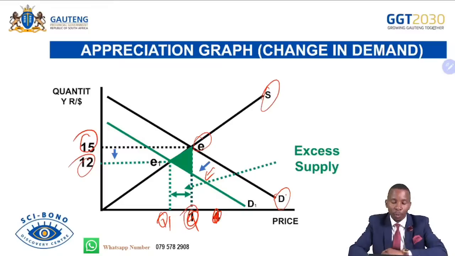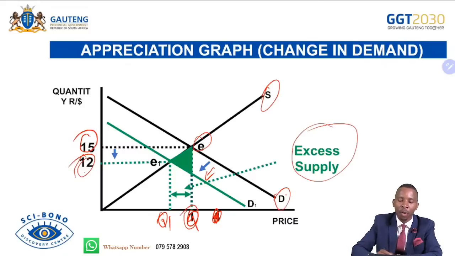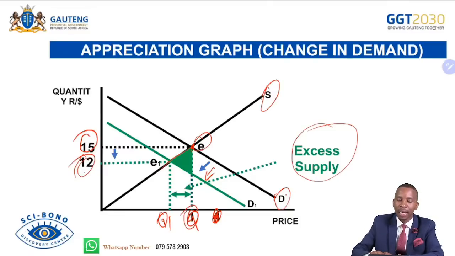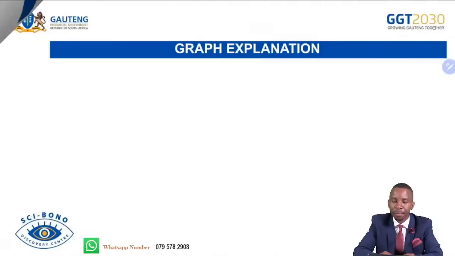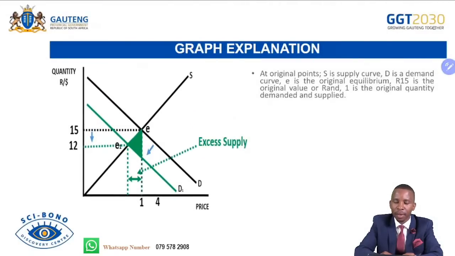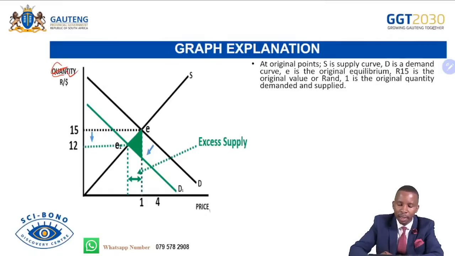So in this case, we can see the quantity decreasing from Q to Q1 in there. That means we can afford the dollar with less rand than before when we were paying a lot of money. So this is still the excess supply because the supply remains higher, but the demand is declining. So that leads to what we call the appreciation of the currency when there's a change in demand. So the same graph comes in. Remember, this is rand versus dollar, and then this is the quantity.